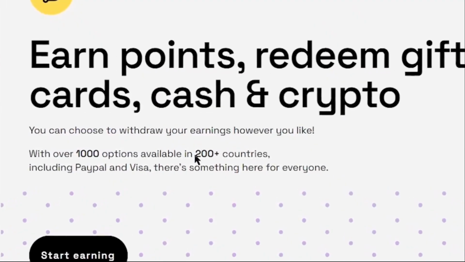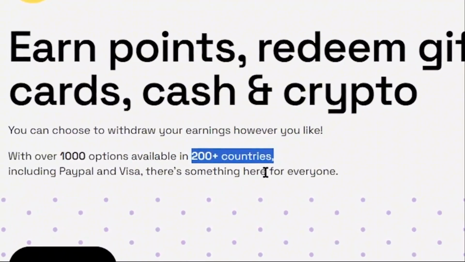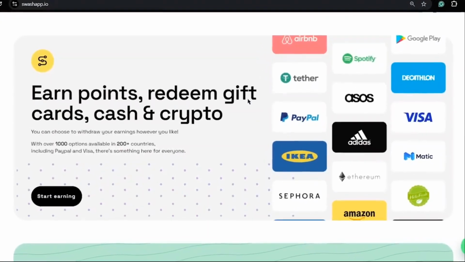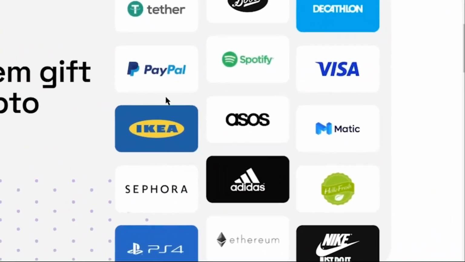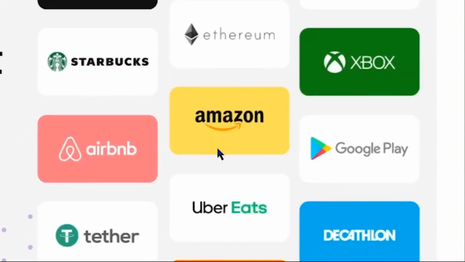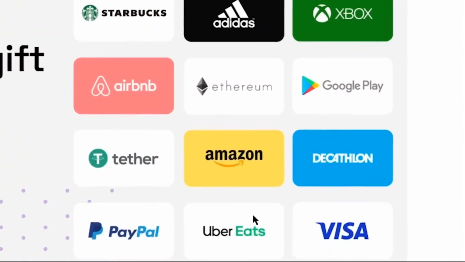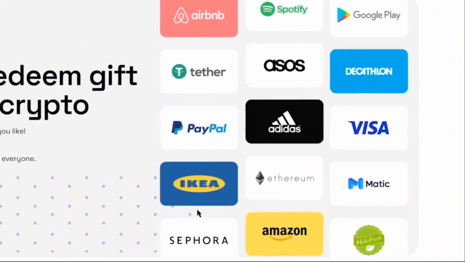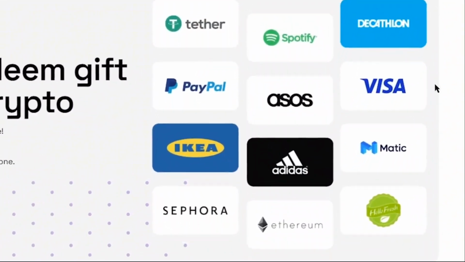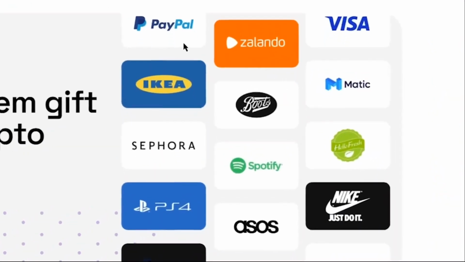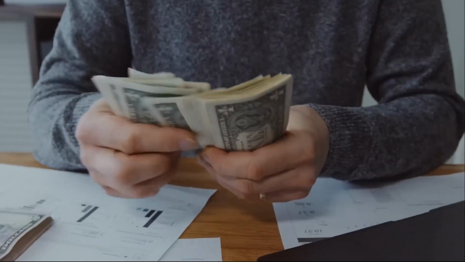As you can see, Swashapp is available in more than 200 countries around the world, so you can make money from any part of the world. Not only that, they let you withdraw your earnings in many different payment methods right here, like the PayPal, Google Play gift cards, Amazon gift cards, and in different cryptocurrencies like the Bitcoin and Ethereum. And if none of these payment methods are available in your country, you can directly get paid into your bank account using the Visa debit card. So even if PayPal is not available in your country, you can still get paid here.